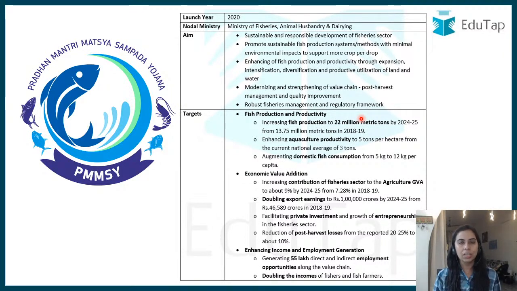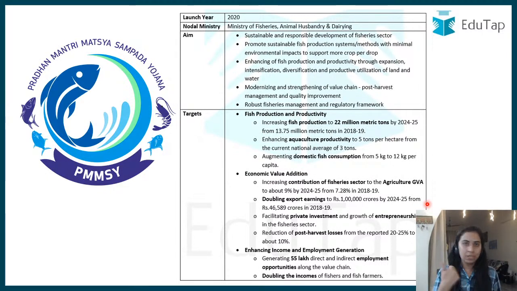Launched in the year 2020, the Fisheries ministry is implementing it. The aim is sustainable responsible development of the fishery sector. Fish production all in all we want to improve. Targets they have kept. So I would suggest you to note down the important targets. For example, the target for fish production is to take it to 22 million metric tons by 24-25. Okay, aquaculture productivity has to be increased to 5 tons per hectare. So when such quantifiable targets are given, they have mentioned that we want to make it 5 tons, we want to make it 22 million metric tons, MMTs. You should note them down.